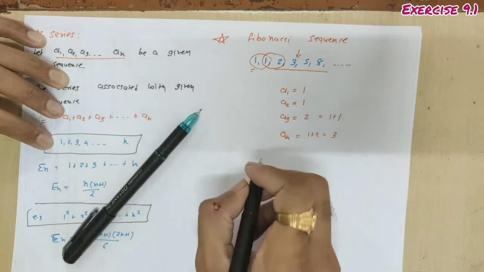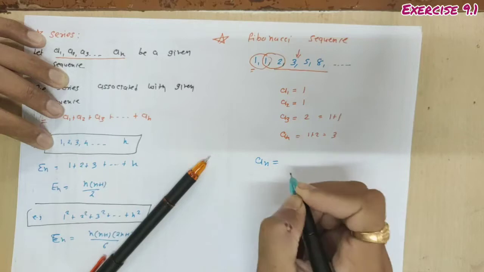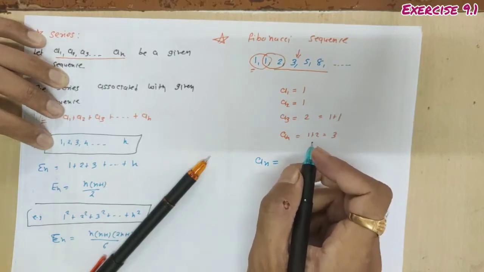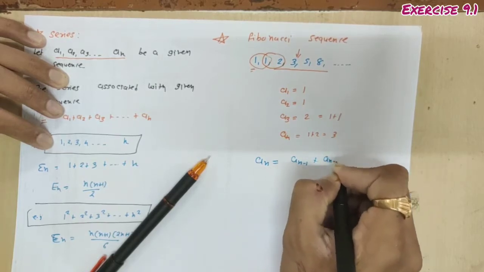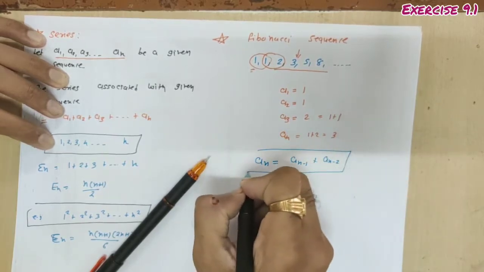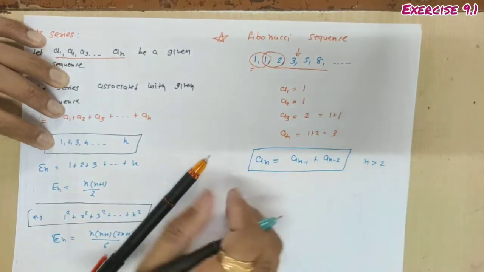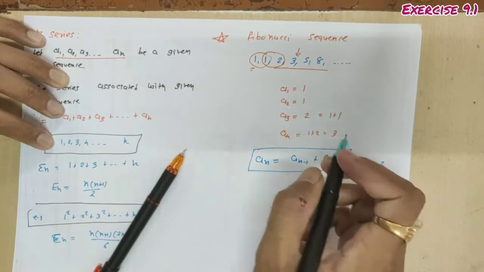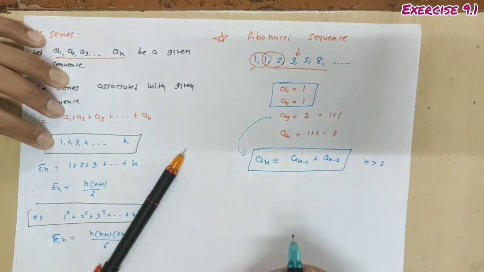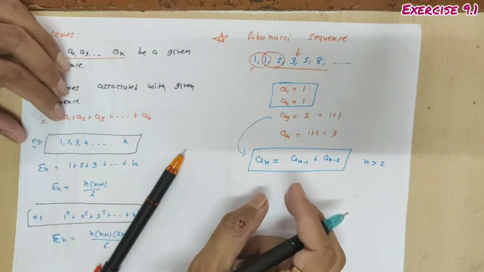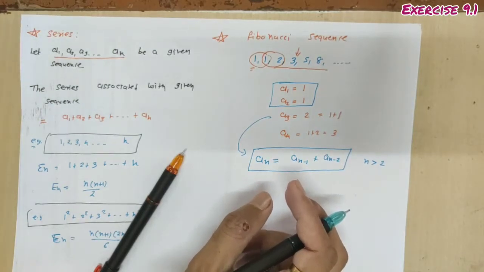Done. So here we can define this Fibonacci sequence as a n. The nth term will be the sum of its two preceding terms, that is a n minus 1 plus a n minus 2. And this will be defined for terms greater than 2. We have defined it for terms after 2. The first 2 terms are fixed, a1 and a2 are fixed. From the third term we will apply this definition. So whatever arrangement of numbers we are getting, that is nothing but the Fibonacci sequence. Clear?